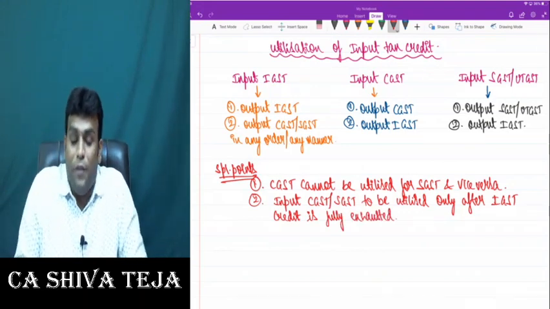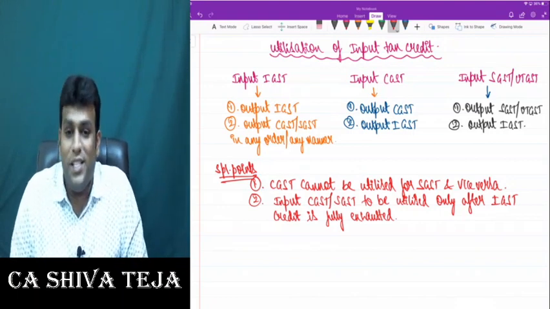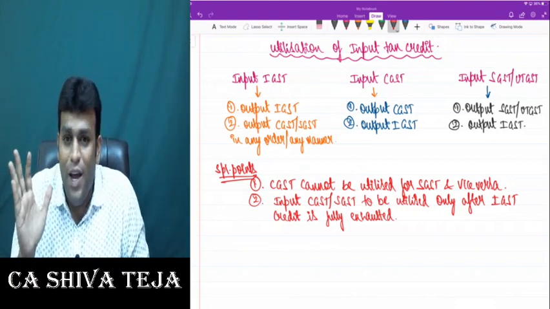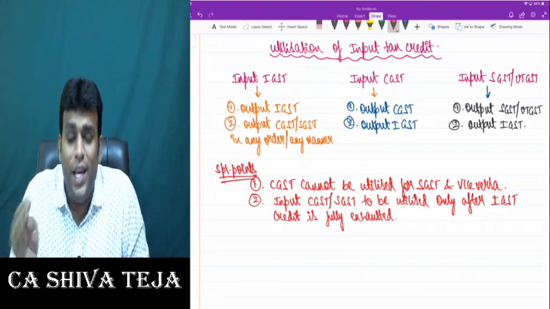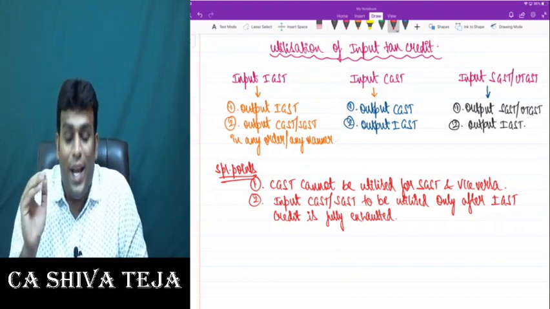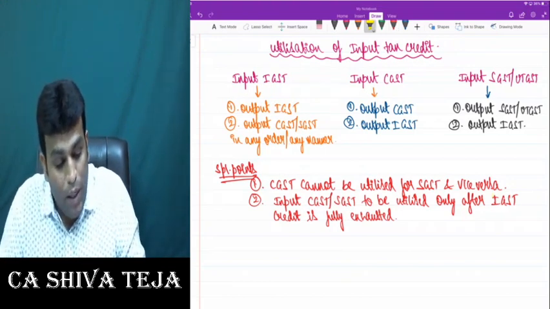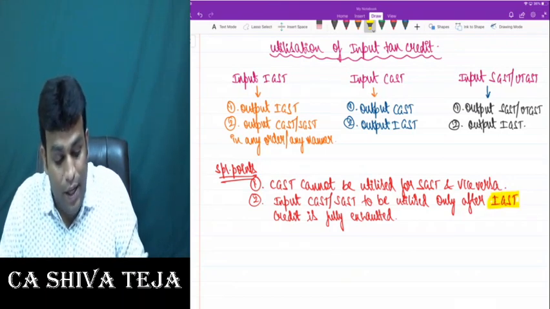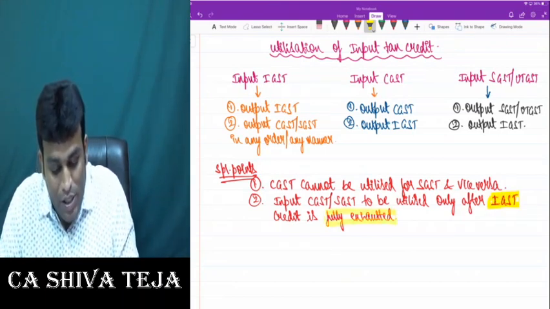I repeat one more time. Kindly listen, concentrate, everybody. Input CGST or SGST to be utilized only after what? IGST credit is fully exhausted.